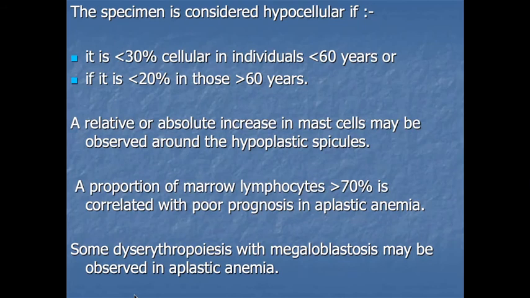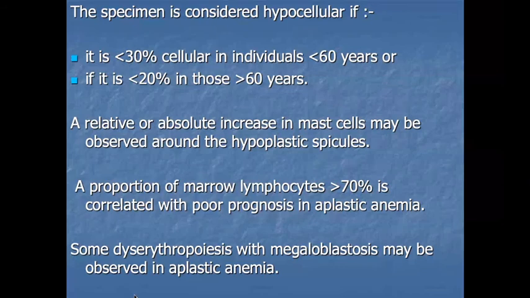Hypocellularity is defined when the cellularity is less than 30% of that of a normal individual. If it is less than 30% of normal, then we call it hypocellular. In patients more than 60 years of age, if the cellularity is less than 20% of a normal person, then we call it hypocellular marrow. A relative or absolute increase in mast cell number may also be observed in a hypoplastic marrow.